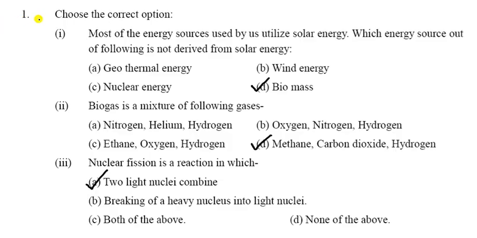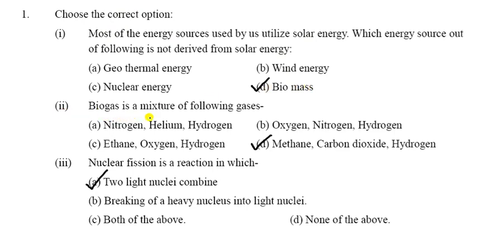Now come to the question answer. Choose the correct option. Most of the energy sources used are derived from solar energy. Which energy source out of the following is not derived from solar energy? It is the biomass. All are solar energy, but the biomass is not.